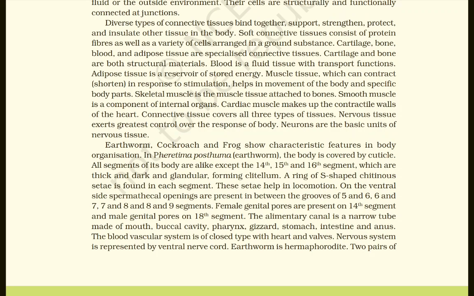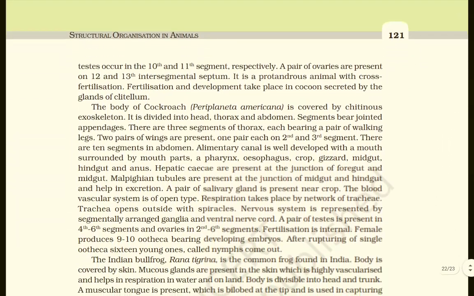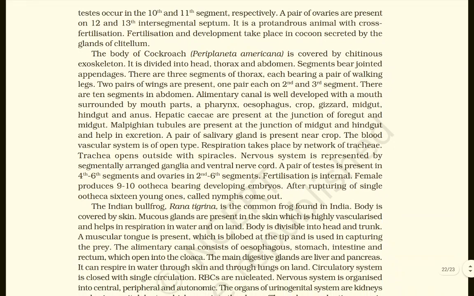Earthworm is hermaphrodite. Two pairs of testes occur in the 10th and 11th segments, respectively. A pair of ovaries is present on the 12th and 13th intersegmental septum. It is a protandrous animal with cross fertilization. Fertilization and development take place in a cocoon secreted by the glands of the clitellum.